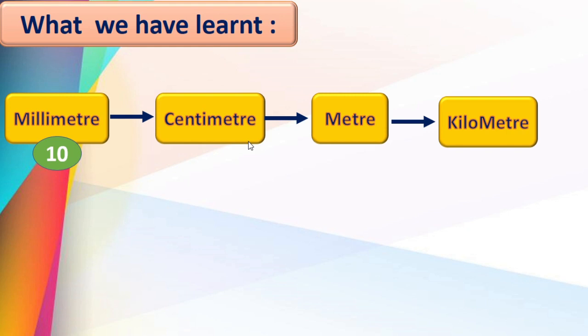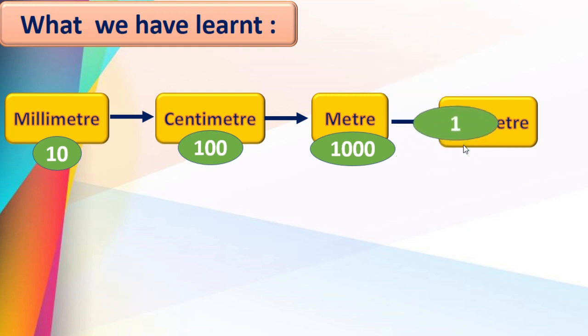See here, correct. 100 centimeter they make 1 meter. Isn't it? And what is the relation between meter and kilometer? Yes, very good. 1000 meter is equal to 1 kilometer. Nice. You have to remember the relation between these four.